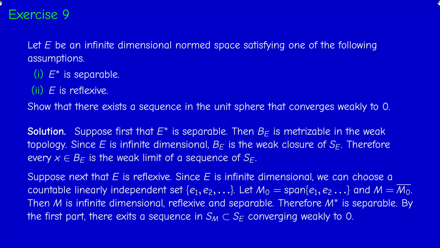Here we cannot say that there exists a sequence in SM converging to X for any X in the unit ball of E, because if X is in the unit ball of E, it doesn't mean that it's in the unit ball of M. So that's it. This concludes exercise 9. And in the next chapter, we'll give more examples of weakly convergent sequences which are not strongly convergent.